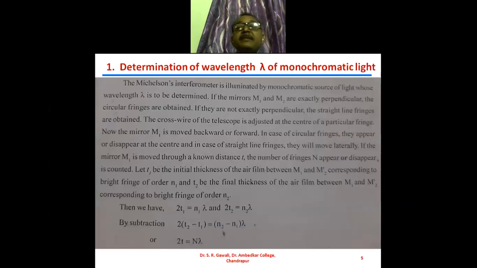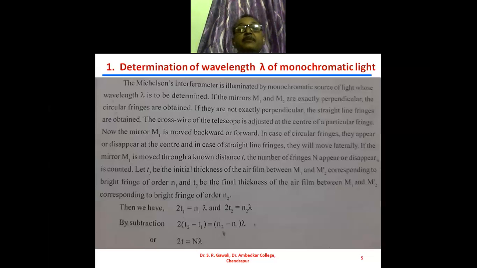Now we see the first application of the Michelson interferometer, that is, the determination of wavelength lambda of monochromatic light. The Michelson interferometer is illuminated with monochromatic light whose wavelength lambda is to be determined. So we set up an experimental arrangement for obtaining the Michelson interferometer fringes with monochromatic light of wavelength lambda.